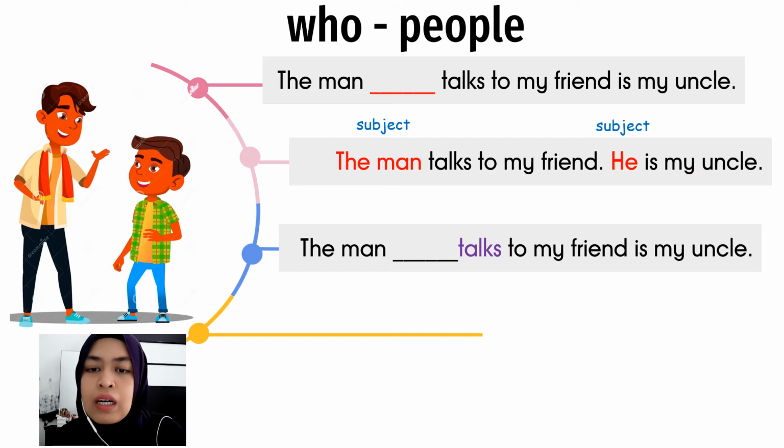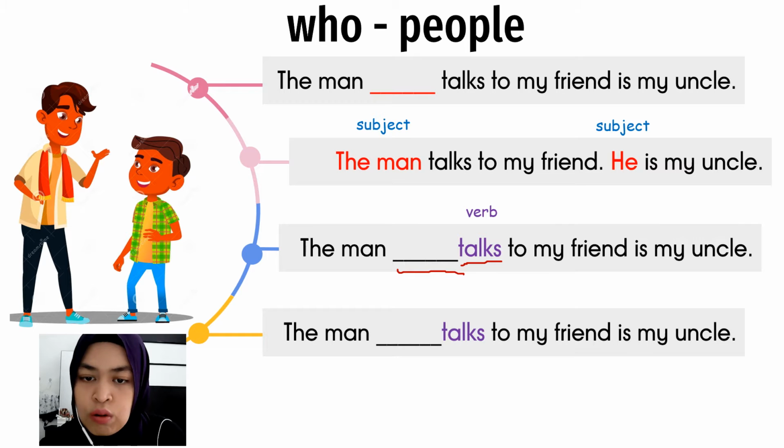Okay, so if you can see the blanks, tempat kosong, is before the verb. Okay, before, sebelum verb. So the man who talks to my friend is my uncle. Okay, so the correct answer will be who.